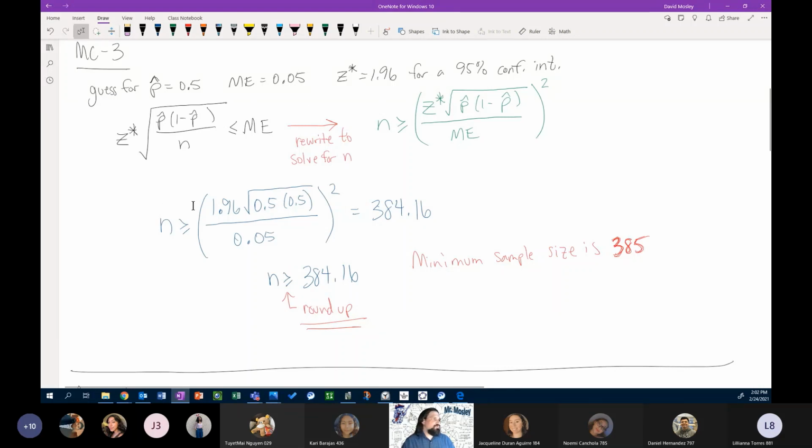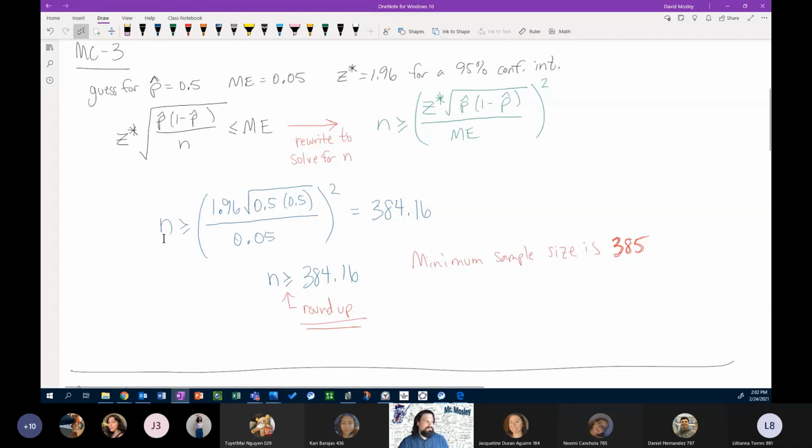We're going to use this formula: z-star times the square root of p hat times 1 minus p hat divided by n is less than or equal to the margin of error. I'm going to rearrange this formula before I put my values in to already be set up to solve for n. You don't have to do this step. I like to do this because now I just solve one side of it. You want to be more familiar with the rules and how to manipulate them first. So we get n is greater than or equal to z star times the square root of p hat times 1 minus p hat, divided by the margin of error, all of that squared.